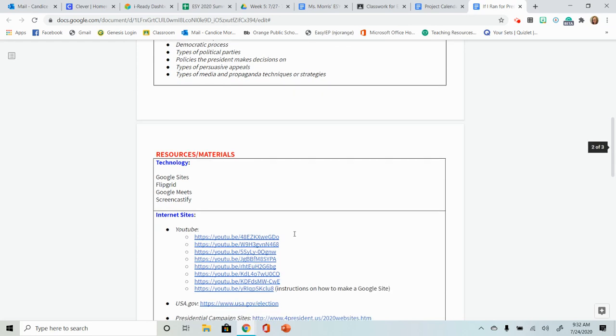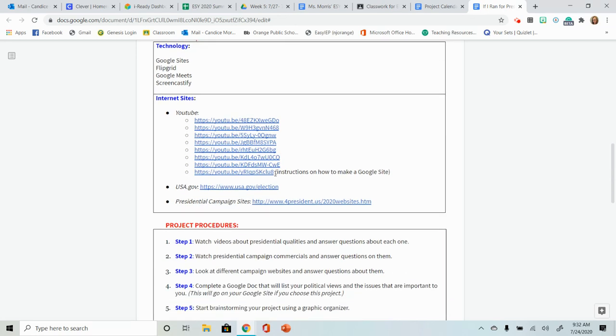All right, obviously, materials, you're going to need a lot of tech for this since it's all online. I have some websites here you can look at. I have some YouTube videos you can look at. I also have instructions on how to make a Google site here. I will be adding another one, which will give you instructions on how to create a Flipgrid video.